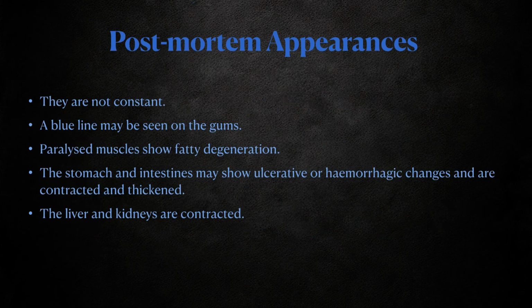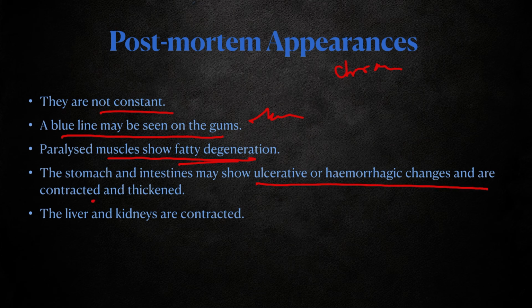Postmortem appearance in chronic poisoning. Again, they are not specific, they are not constant, there are no specific changes seen. A blue line may be seen, but it may also be absent. Pale muscles show fatty degeneration. Stomach and intestine may show ulcerative or hemorrhagic changes and are contracted or thickened. Liver and kidneys are contracted.